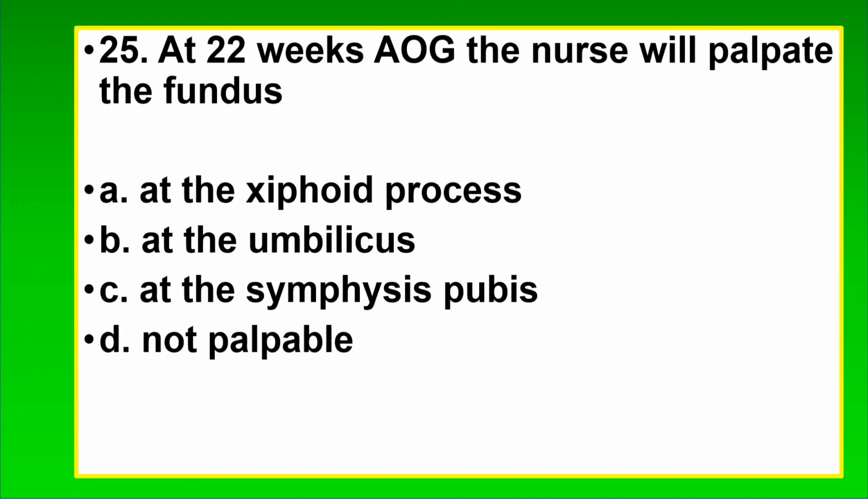25. At 22 weeks AOG, the nurse will palpate the fundus. A. At the xiphoid process. B. At the umbilicus. C. At the symphysis pubis. D. Not palpable. The correct answer is B. At the umbilicus. The fundus is at the level of the xiphoid at 36 weeks, at the level of the umbilicus at 20 to 22 weeks, and at the symphysis pubis at 12 weeks AOG.